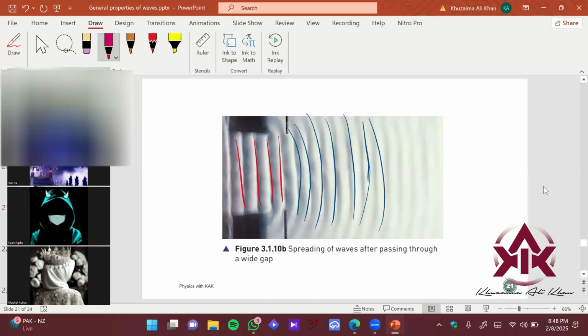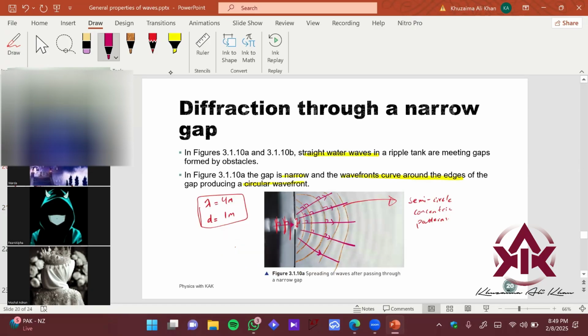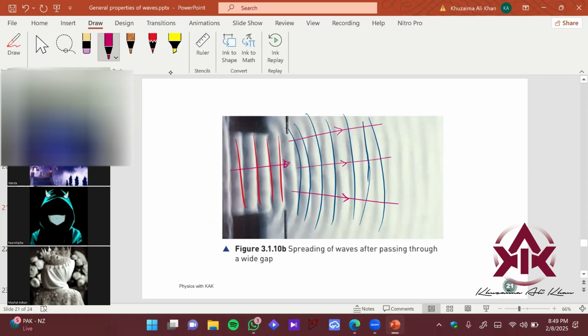Similarly, if you check a wide opening, again you have a straight set of wavefronts entering, and you can see there is very small bending of the output wavefronts on the right-hand side, in the blue color. You can see almost three wavefronts, three rays over here. That indicates there is not enough bending. They are bending, but not to the extent seen before. So this is how the spacing can affect the diffraction.